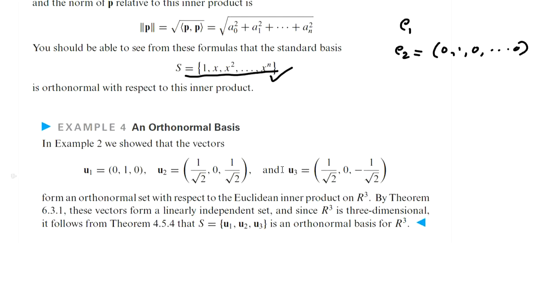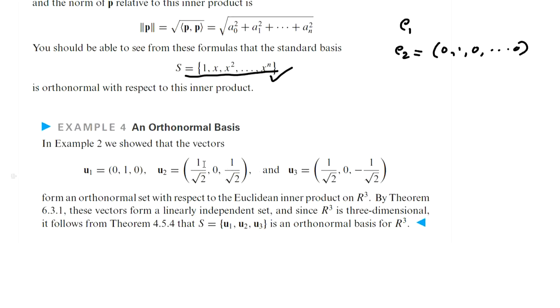So this forms a basis for R3 and it is not the standard basis. The standard basis we consider is the collection of E1, E2, E3 as described earlier: E1 is 1, 0, 0, etc. And here U1, U2, U3 is a basis but not the standard basis.